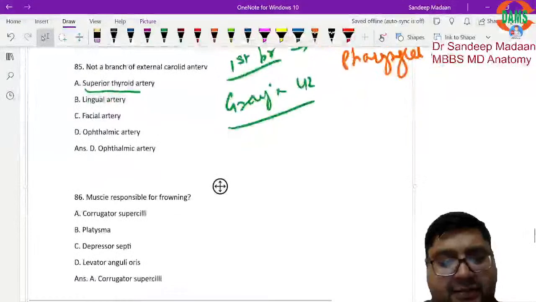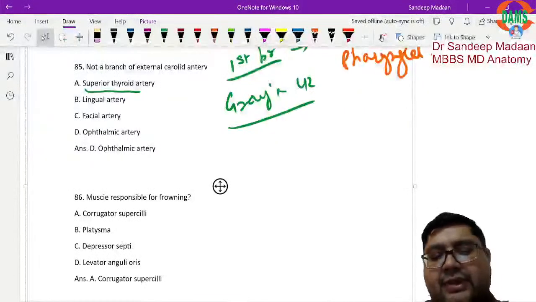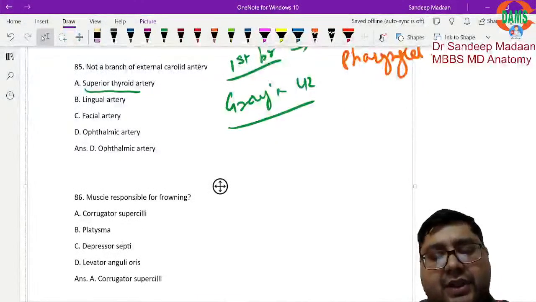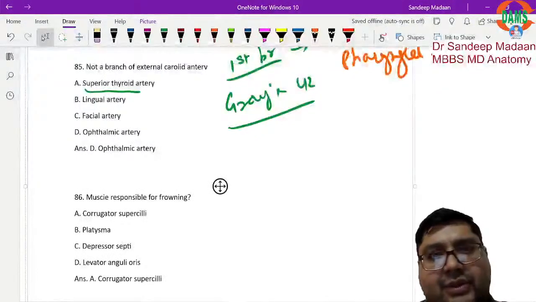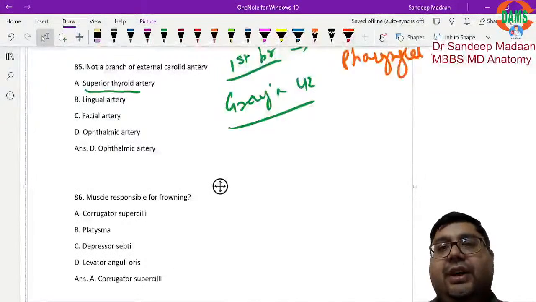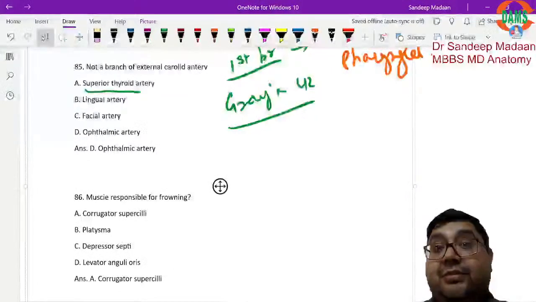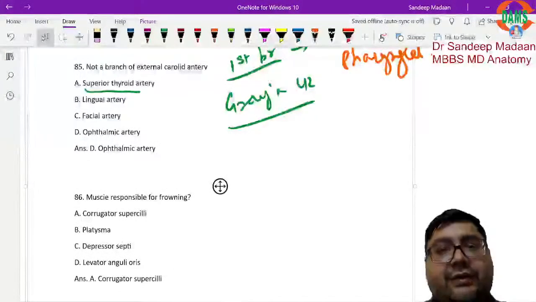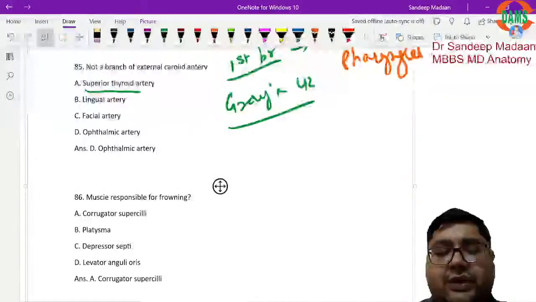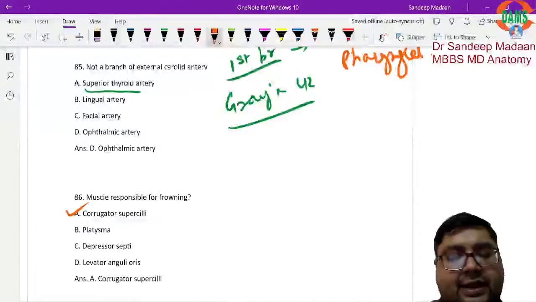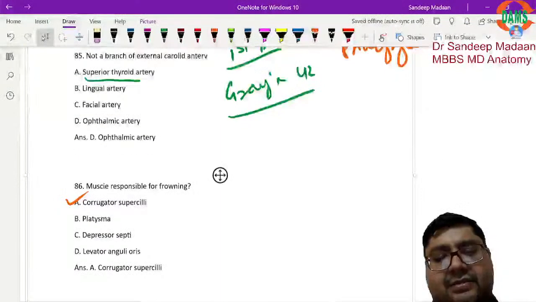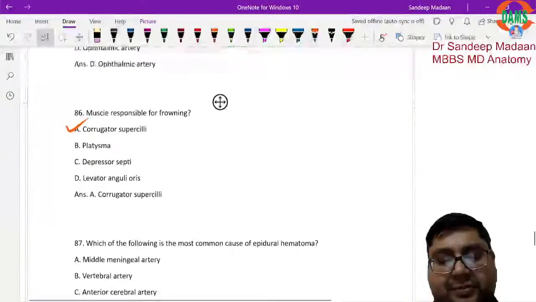Next question is the muscle responsible for frowning. There is no concept, right? These types of things you have to simply mug up. And I have already given you one table of the muscles of facial expression, where you have written what muscles are responsible for different types of expressions. So if they ask frowning, corrugator supercilii will be the answer. And simply this, as I said, you will have to mug up, beta.